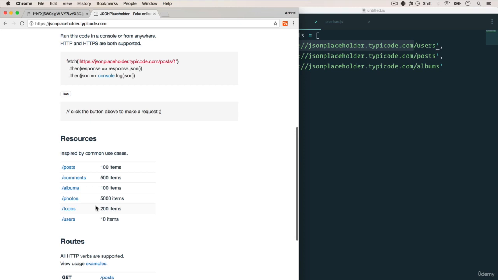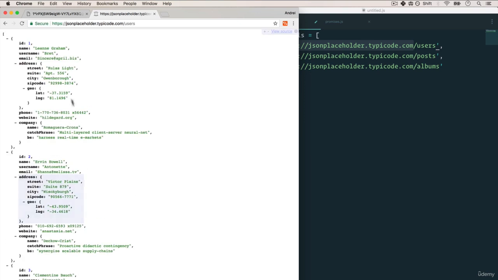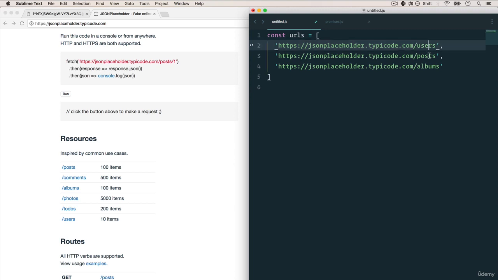And they just give us some endpoints that we can use, such as users that return us some JSON data. So I have users, posts, and albums here. And this is very similar to something you do on a website where you want to grab some information, maybe from your server, from the database with users, posts, and albums. And let's say that they're all important to us for the profile page of the user. How can we grab them all?